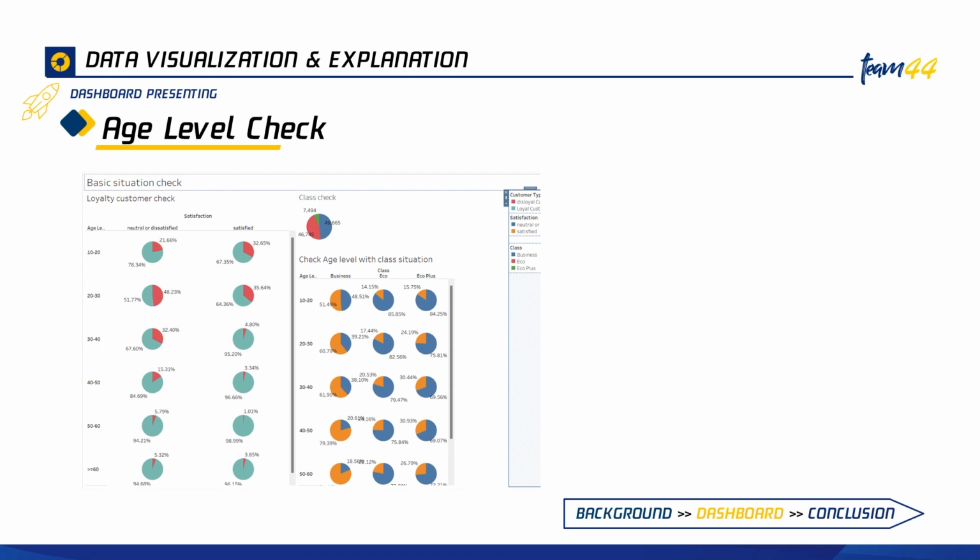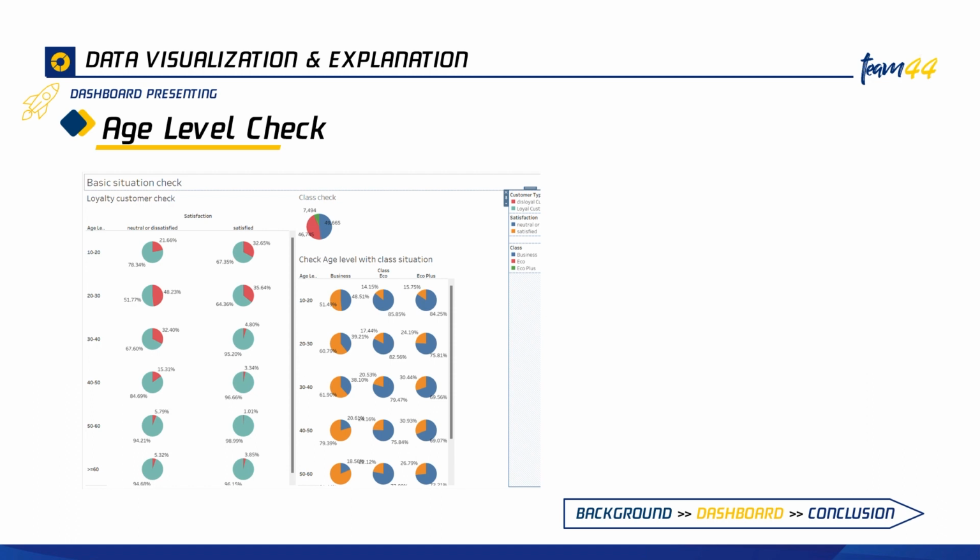Okay, so the first thing we try to explore in the dataset is the age range of the customers and the class situation. We need to know how many people take business class, economy class, and economy plus class. From the top right pie chart, we can see that the main customers for the airline are business class and economy class. As economy plus only has a few seats on each flight, we decided to put them together to analyze the following situation.